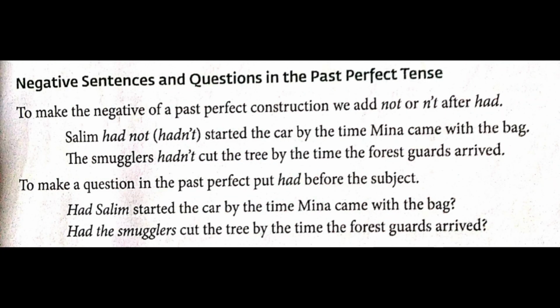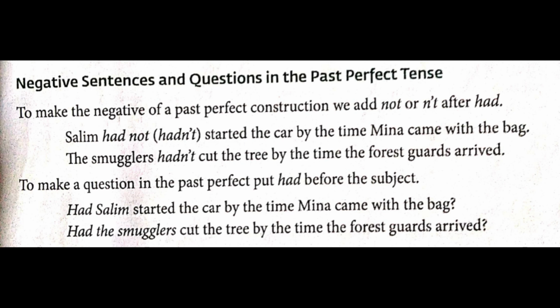Next one, how to form questions as well as negative sentences for past perfect tense. On page number 81, let's study now. Negative sentences and questions in the past perfect tense. To form the negative of the past perfect constructions, we add not or n't, that is a contraction, after had.